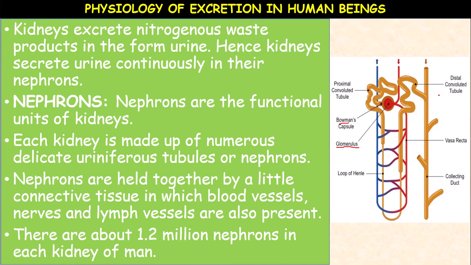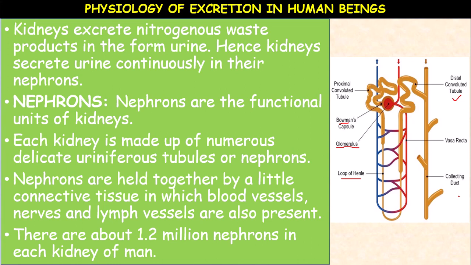Next, the proximal convoluted tubule is continued by the loop of Henle, a hairpin-like structure. Then the distal convoluted tubule. Next, the last part, a collecting duct. Very simple.